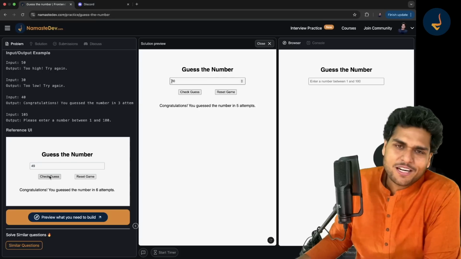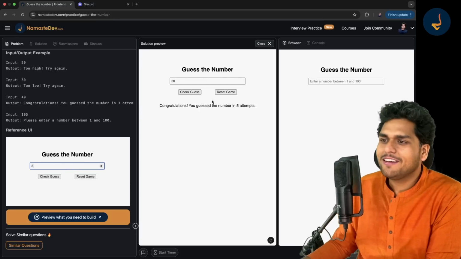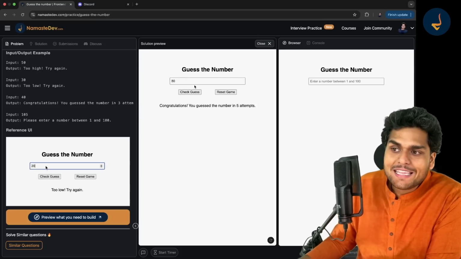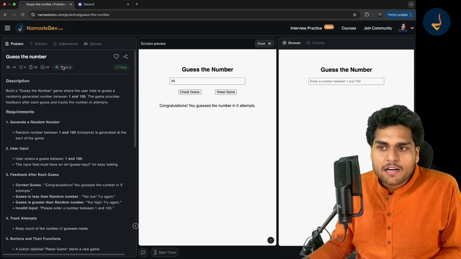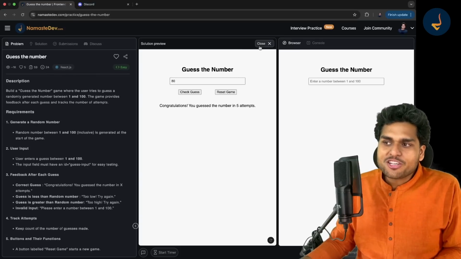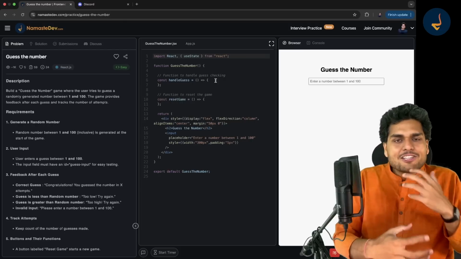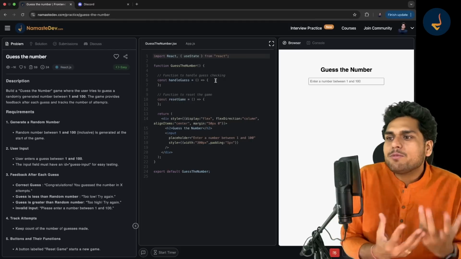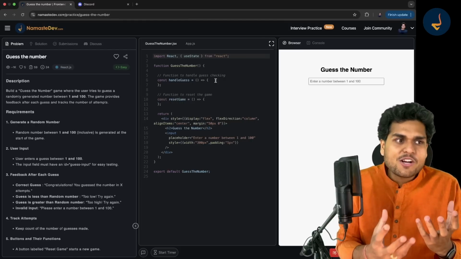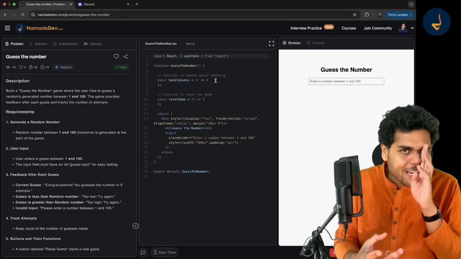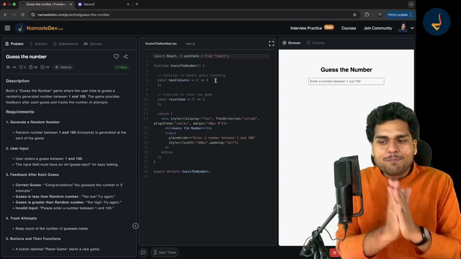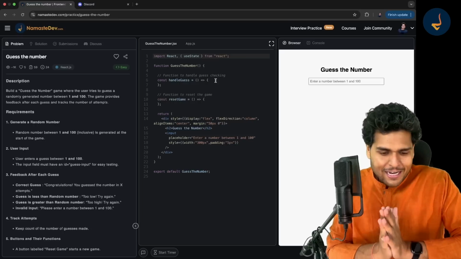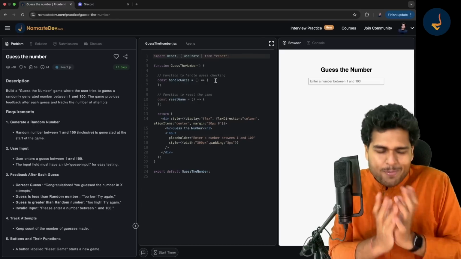So this is a fun game kind of a thing, right? You can play it out. This is a real UI question that you need to build in React. When these questions are fun, then the learning journey also becomes very amazing for us. Because when you will be building this kind of a game, it will be fun to solve this question, isn't it? So I would request you all, please go try out these questions and make the best use of this platform.